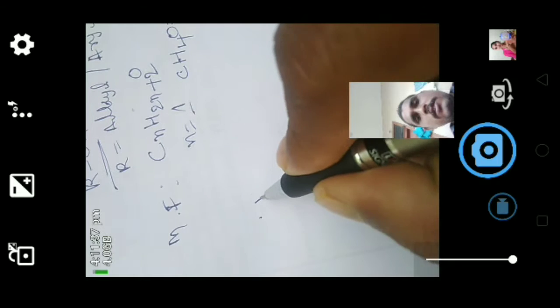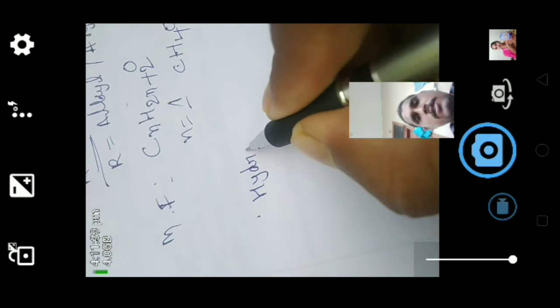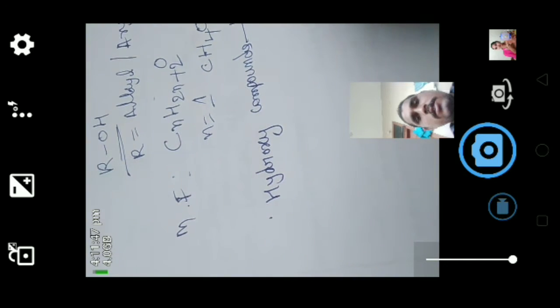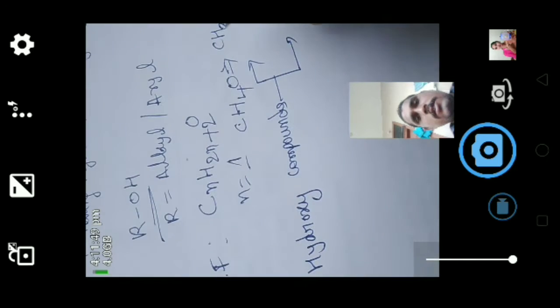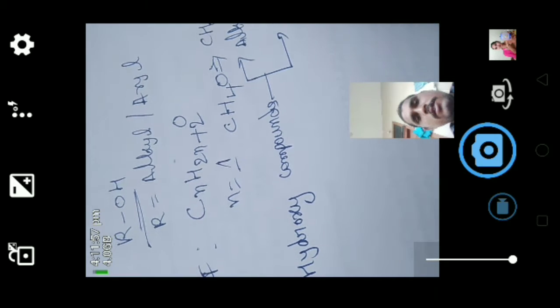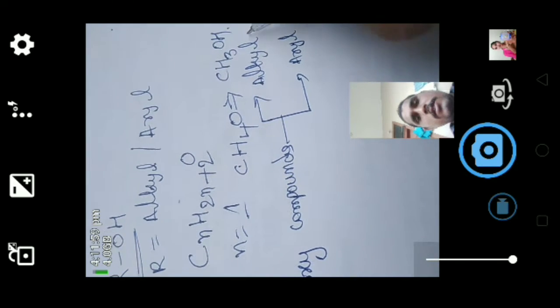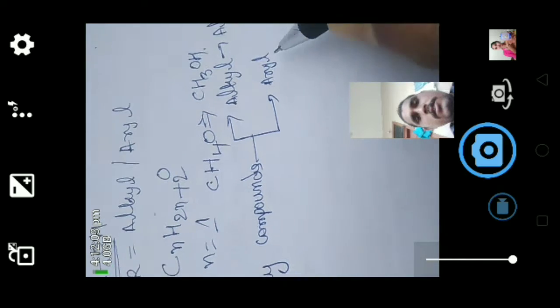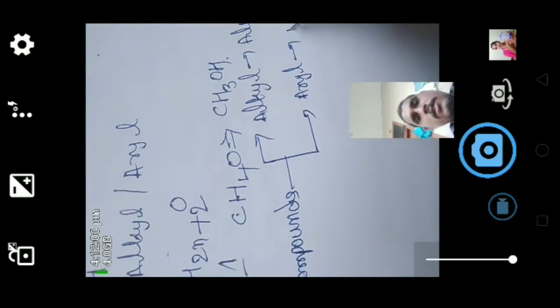Hydroxy compounds are of two types: alkyl hydroxy compounds and aryl hydroxy compounds. Alkyl is called alcohol and aryl is called phenol.